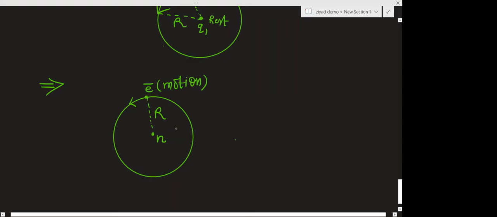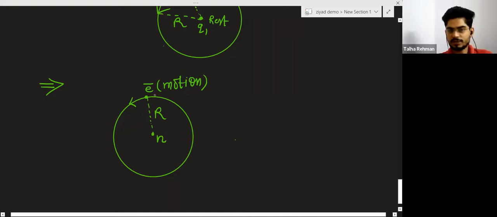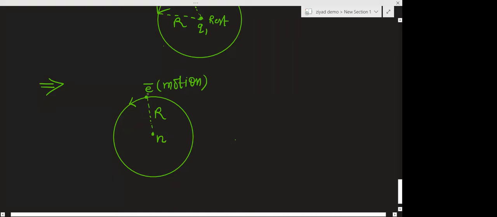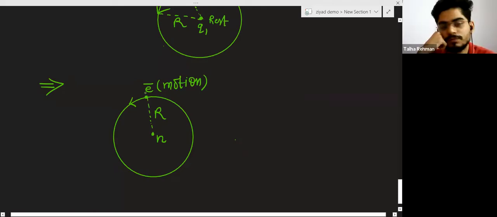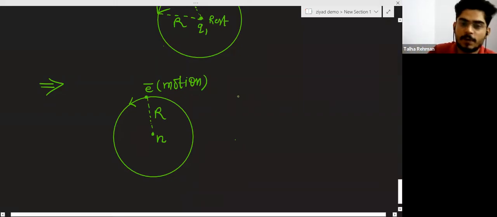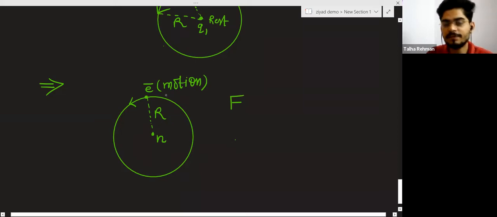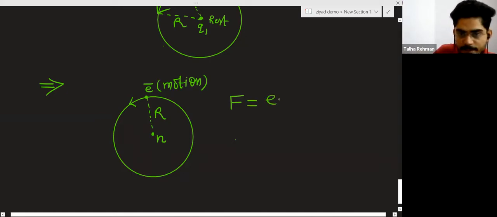So here I can apply Coulomb's law. We can calculate the force of interaction, here the force of attraction, because the electron is negatively charged and the nucleus is positively charged because of protons. So here you can apply F equals k q1 q2 divided by distance squared.